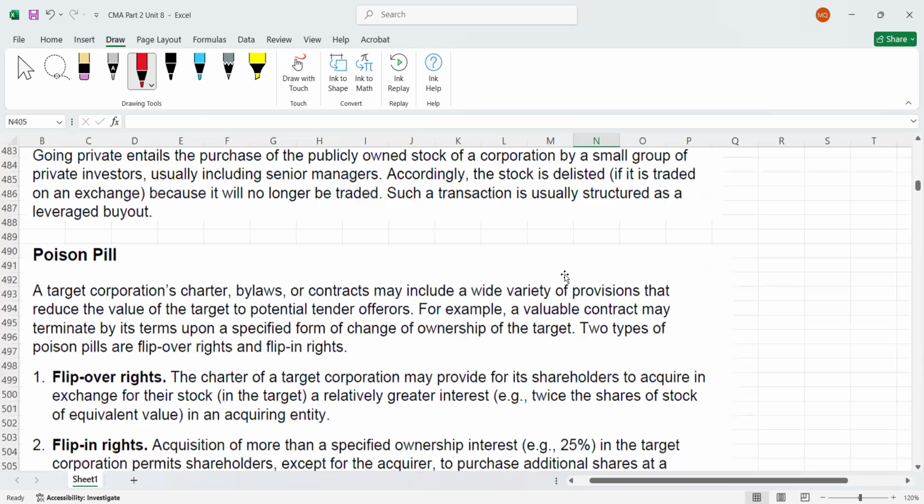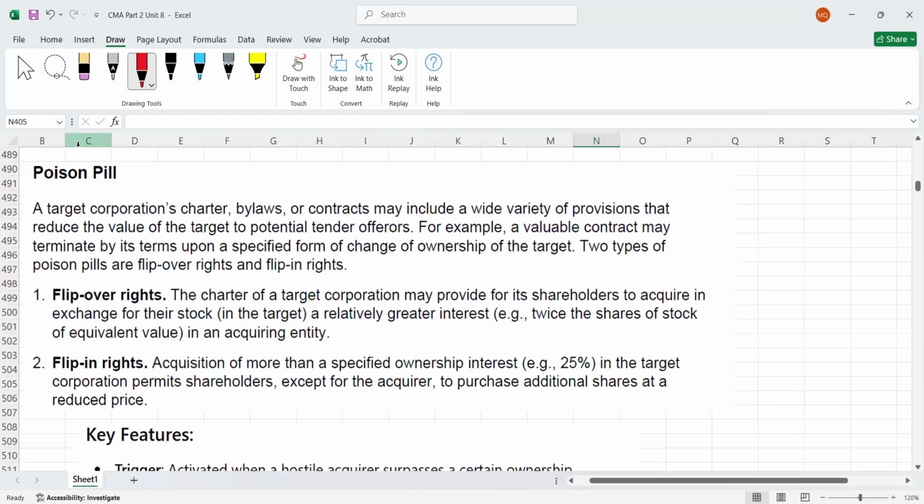I have already explained. Now guys, we got some other tactics also. So we got a poison pill. Please remember, what is a poison pill? Again, a target corporation.